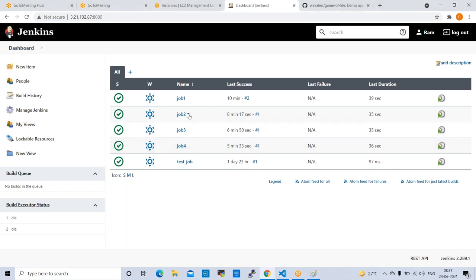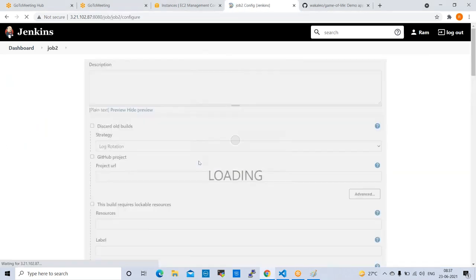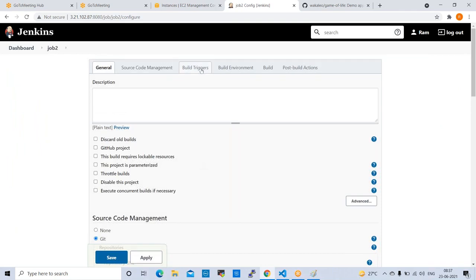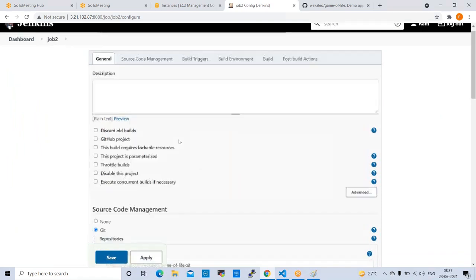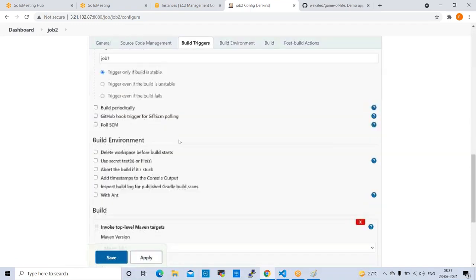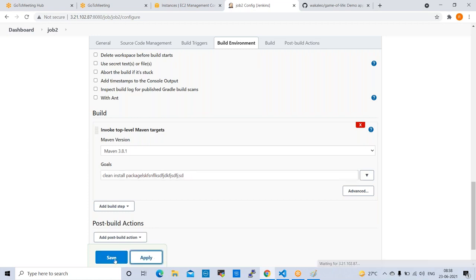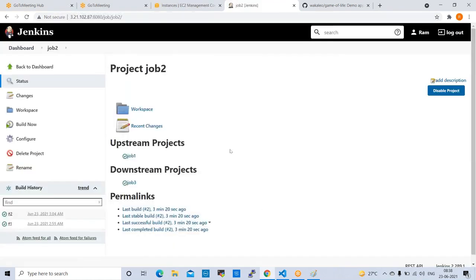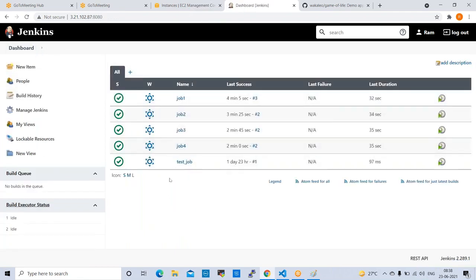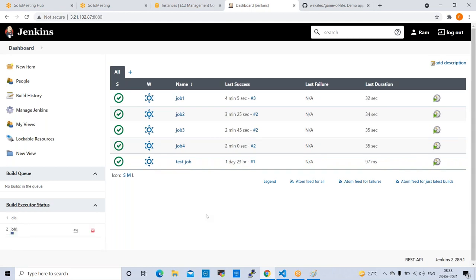Okay. So what I will do, go to job 2 configure. Go down here. So we have goals, right? In goals, I put some errors, something like I wrote something extra like this. Okay. Apply, save. If you give wrong goals, it will fail. Now I want to run job 1. Build now. Job 1 is running.